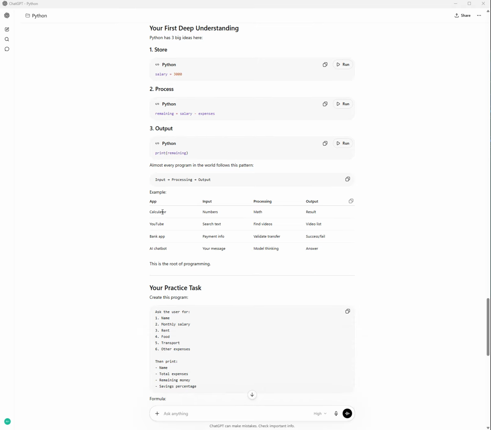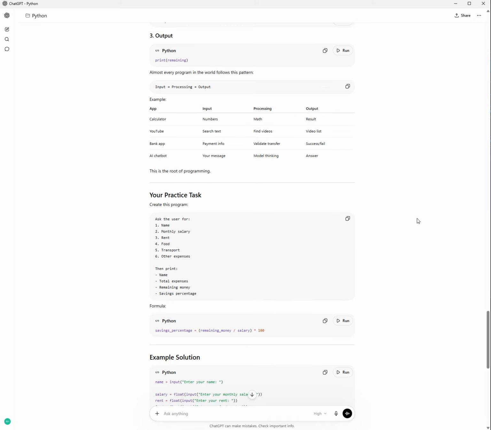For example, in the calculator, the input is numbers, the process is math, the output is the result. YouTube: the input is search text, find videos, and the video list is the output. The bank app: payment info, validate transfer, and success or fail. AI chatbot: our message, model thinking, and it gives back the answer. This is the root of programming: we input, it processes that input and gives us output.